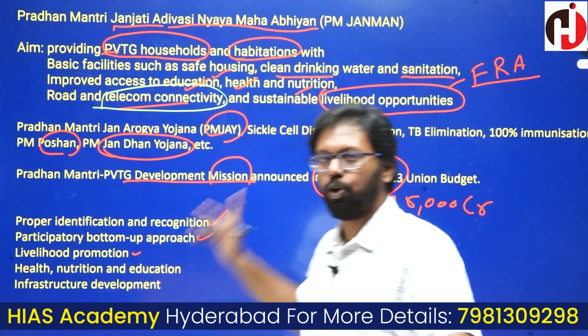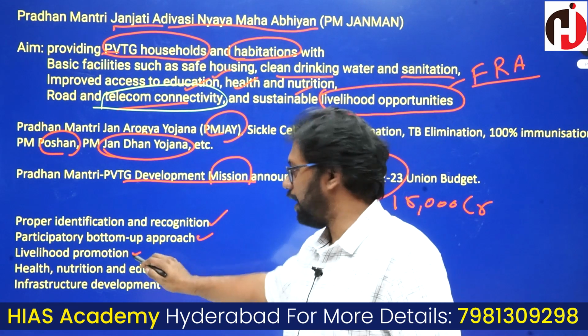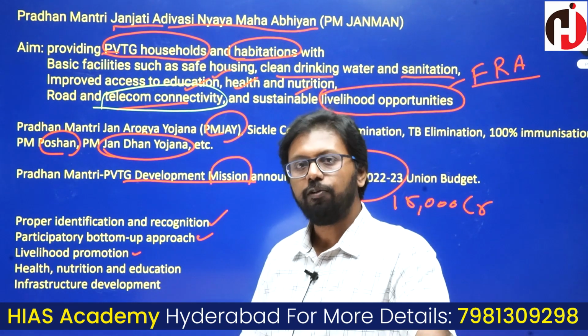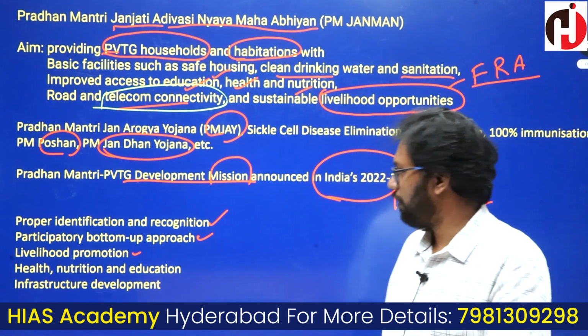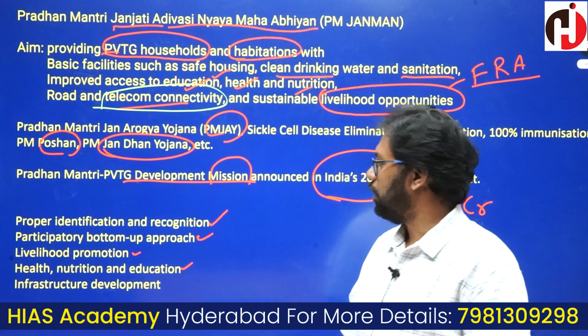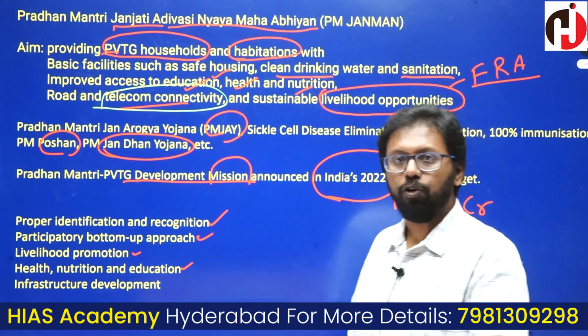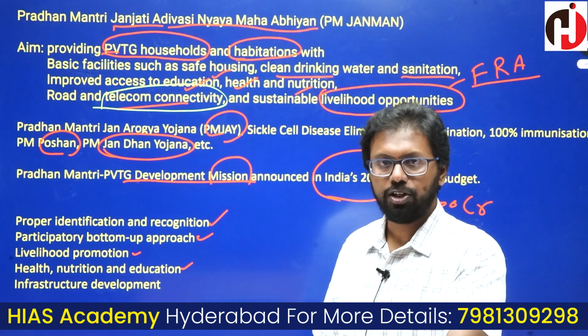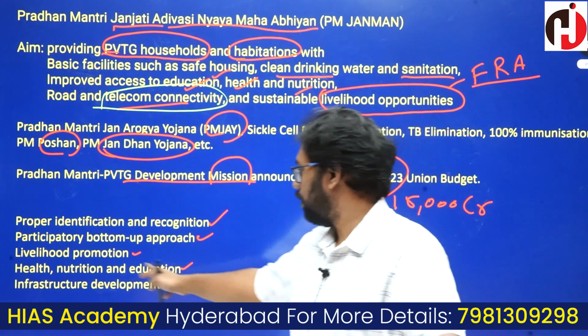And livelihood promotion. I've told you, livelihood promotion can be made by ensuring a proper and stringent implementation of the Forest Rights Act for many PVTGs. And then health, nutrition and education. Promoting their health, nutrition and education. We all know Vandhan Yojana, and then Eklavya residential schools, all these come in promotion of this.